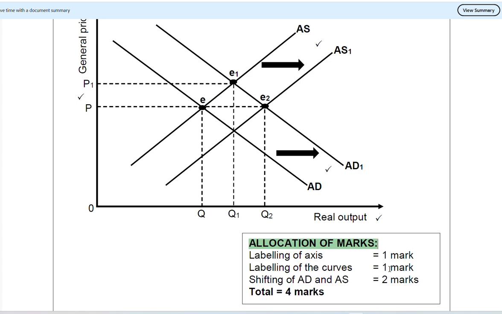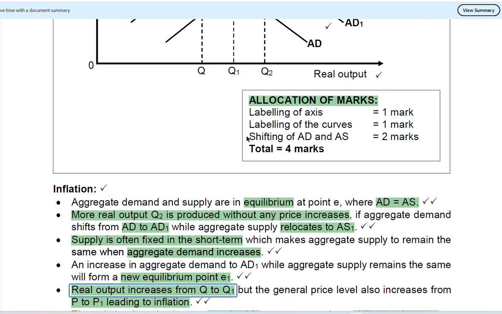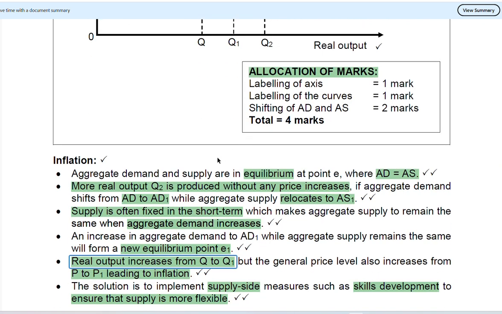So labeling the curves, which is this one, having AS, AS1, AD, AD1, you get another mark. Shifting AD and AS, that means you are shifting from AD to AD1 and AS to AS1, you get 2 marks. So you get a total of 4 marks just for drawing without even explaining the graph. So you need to know how to draw this graph. Now let's just look at the explanation.